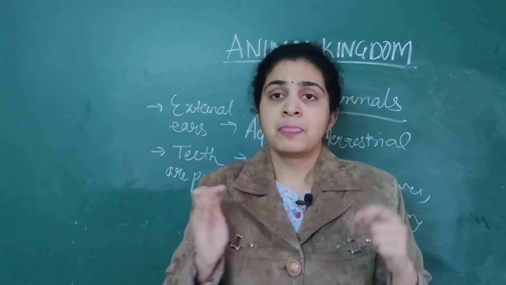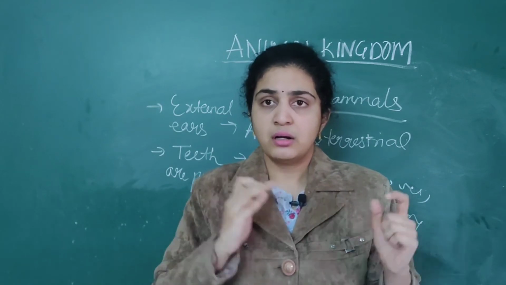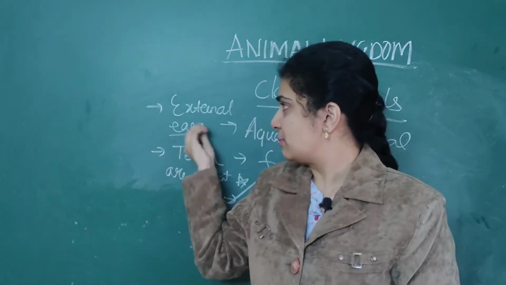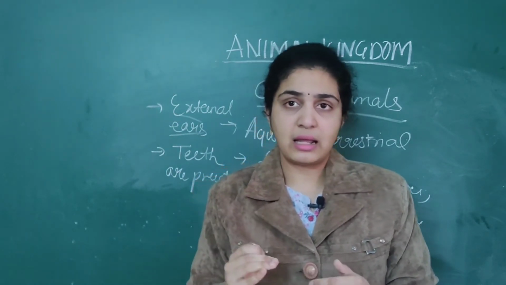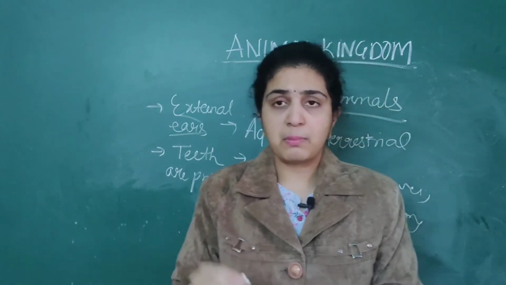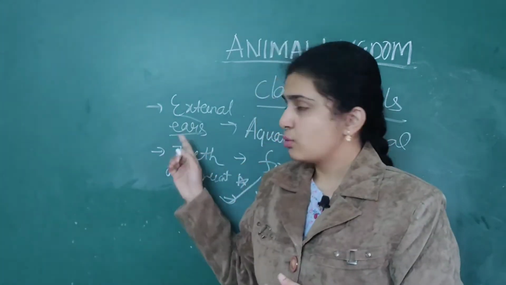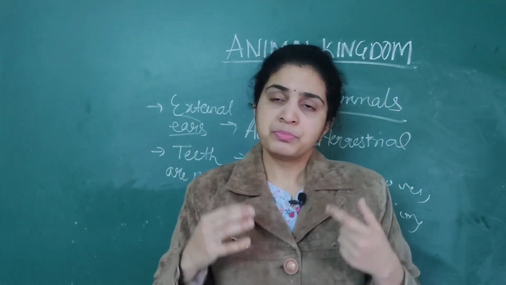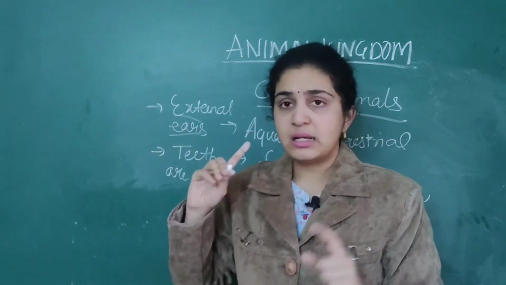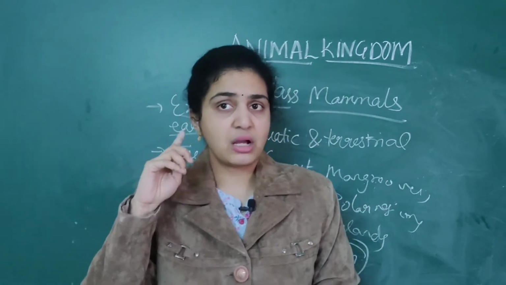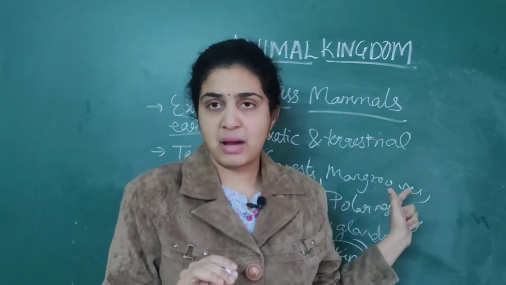But for mammals, three different types of ears are present: external, middle as well as inner ear. When we go deep into the ear, then I will tell about humans. But for now, remember external ears are present for them. Tympanum is also present, but that is in the inner ear. The external ear is called the pinna, the cartilage which is present in mammals.